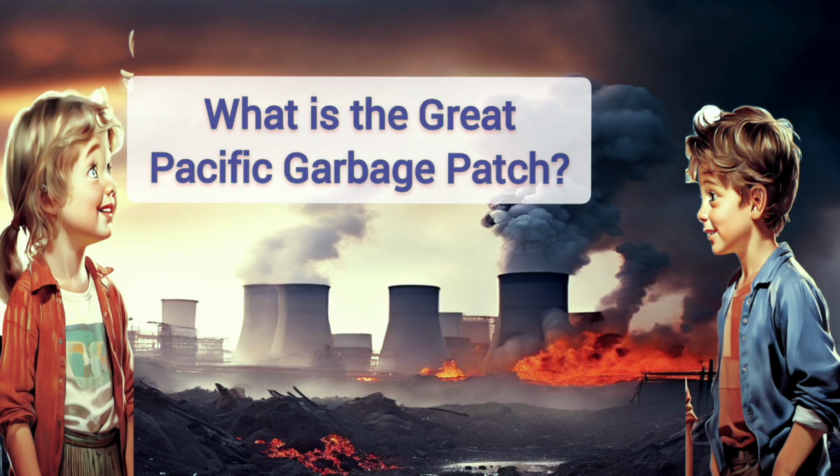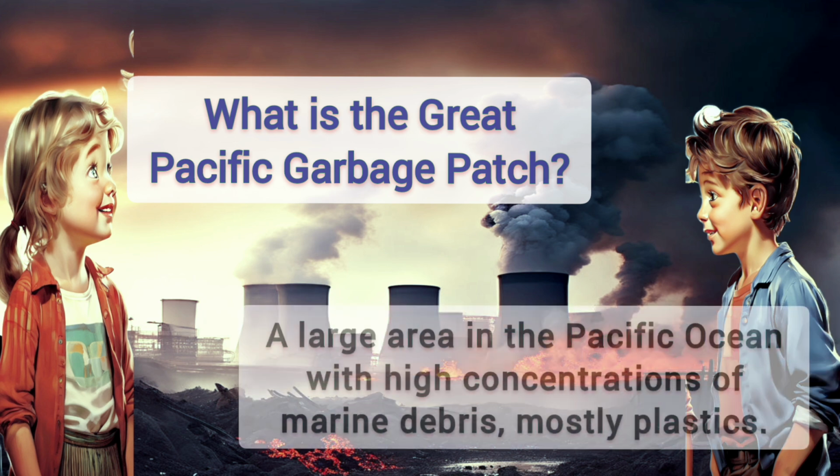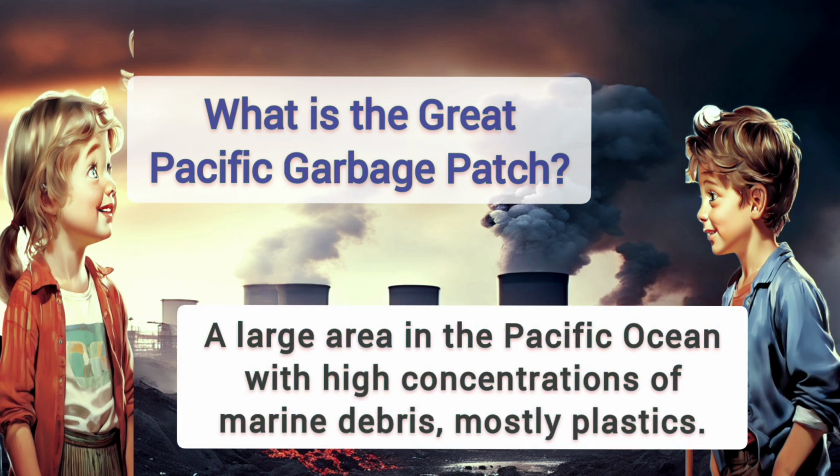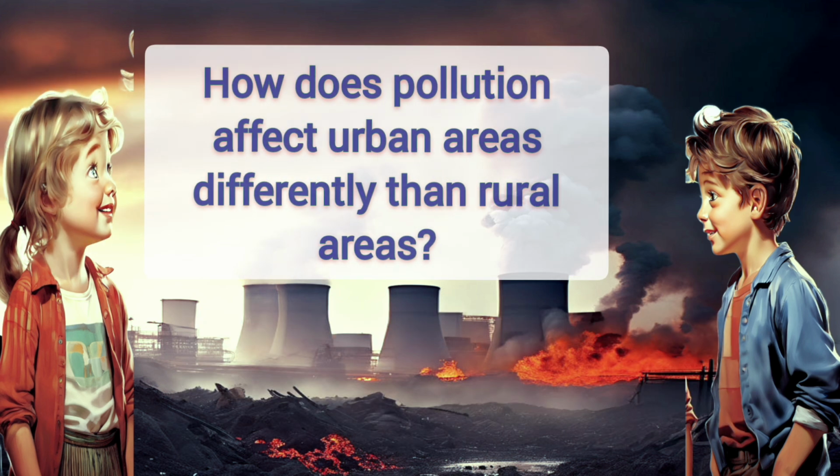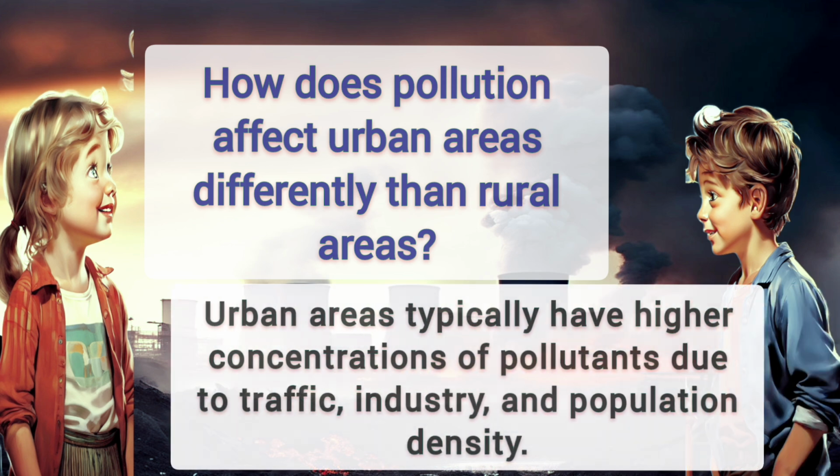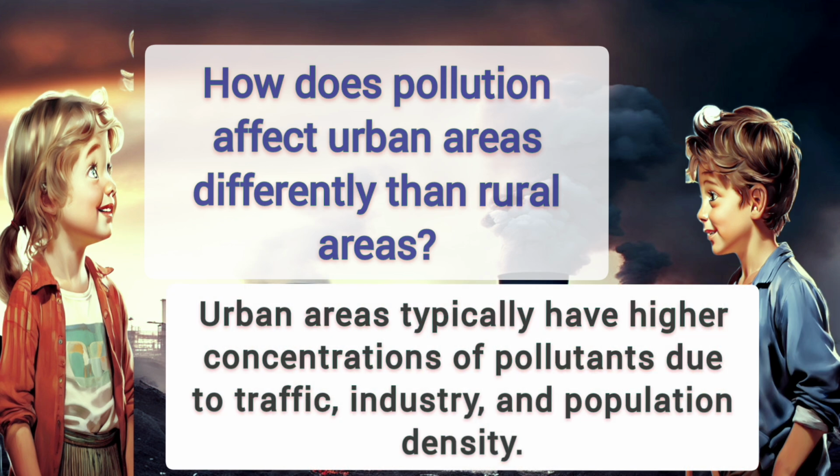What is the Great Pacific Garbage Patch? A large area in the Pacific Ocean with high concentrations of marine debris, mostly plastics. How does pollution affect urban areas differently than rural areas? Urban areas typically have higher concentrations of pollutants due to traffic, industry, and population density.